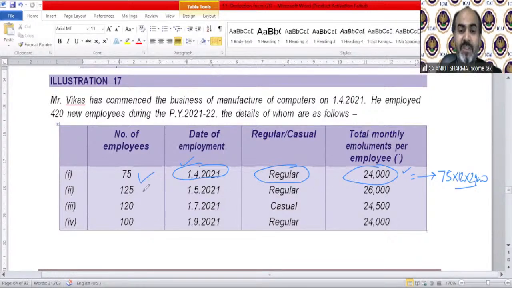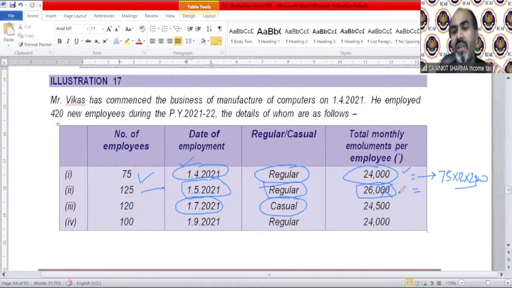The second says 125 employees appointed on 1st May 2021, and they are also regular. So they are also fulfilling all the conditions except this, because their salary is more than 25,000. So they cannot be included for the purpose of section 80JJAA. 120 employees appointed on 1st July 2021. That means they are appointed for more than 240 days, but they are casual. So again, they cannot be allowed for deduction.